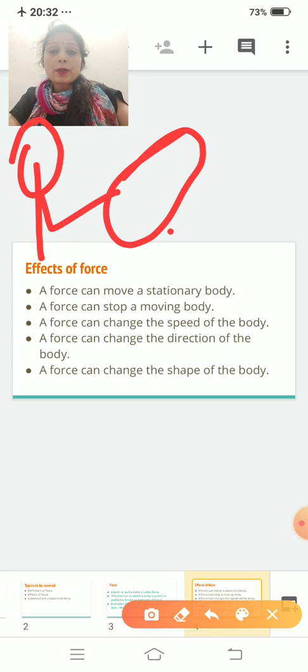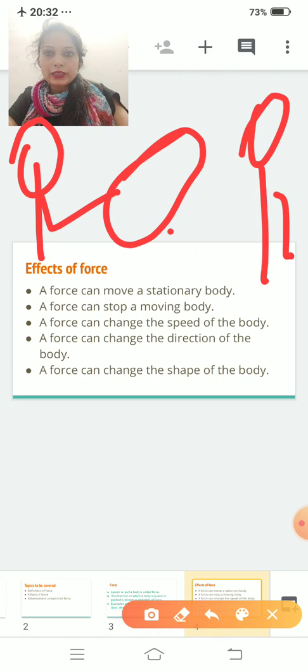a force can stop a moving body. Goalkeeper is standing over here. Clear? Then when this footballer kicks the football, what will happen? The ball will start in motion and this footballer will try to score a goal, and this goalkeeper will try to stop that football. So what will he do? He will apply force to stop this football. So with this we can say that a force can stop a moving body. I think with this both points are clear to you.